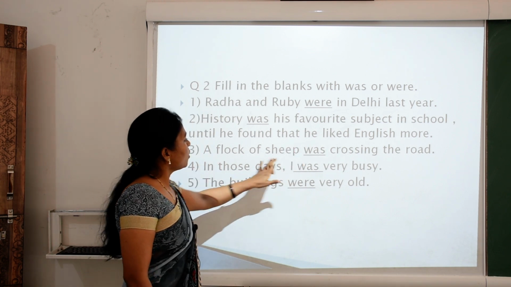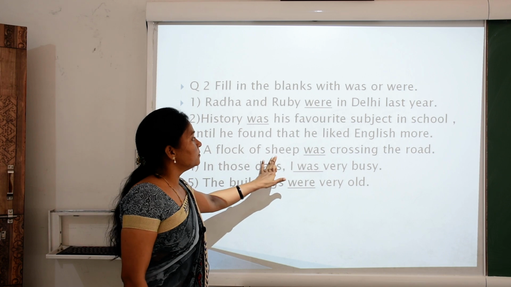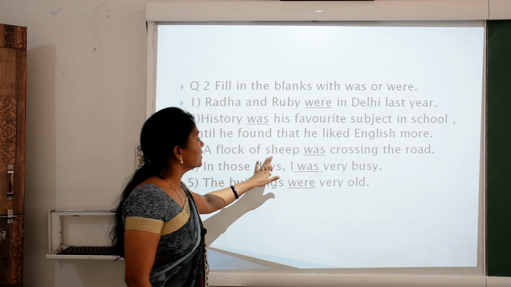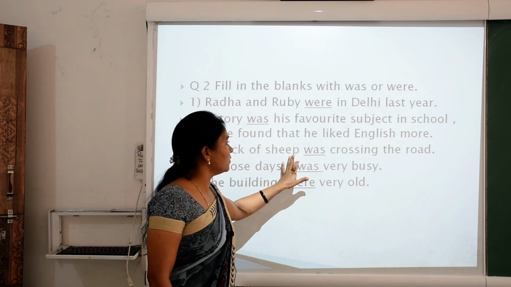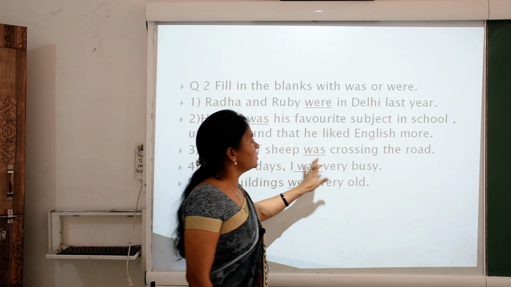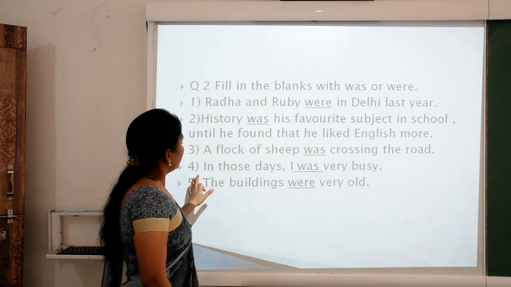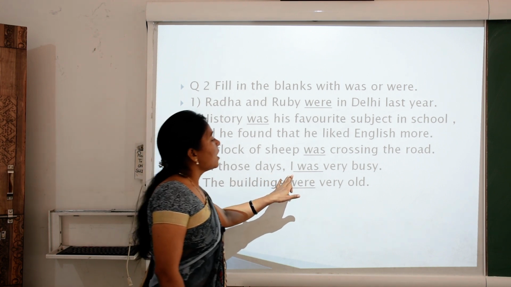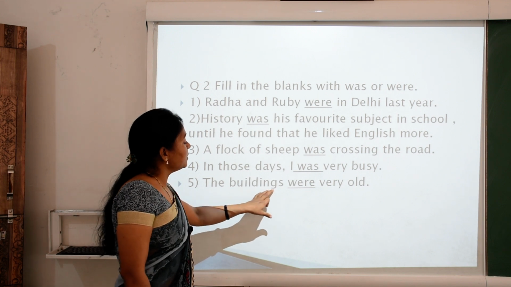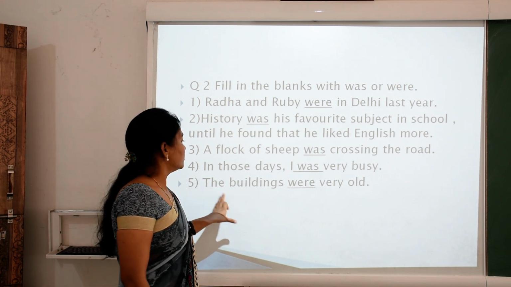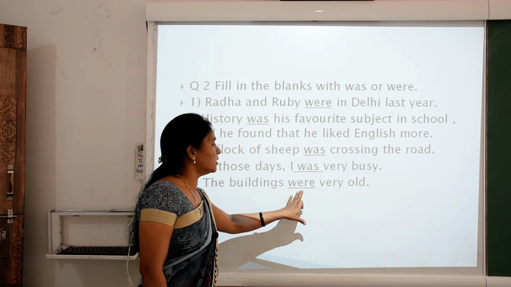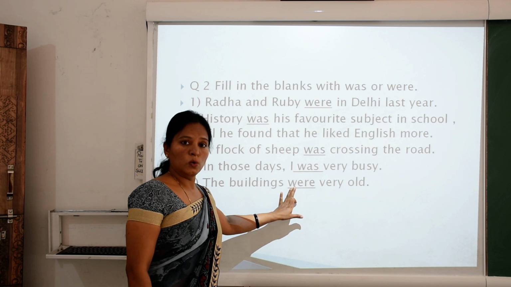Third, a flock of sheep. A collection of animals is a flock of sheep. It is one unit, that's why we use a singular verb, which is was. A flock of sheep was crossing the road. In those days, I was very busy. The buildings: you can see buildings, it is more than one building. So the subject is plural, then the verb will be plural, which is were. The buildings were very old.